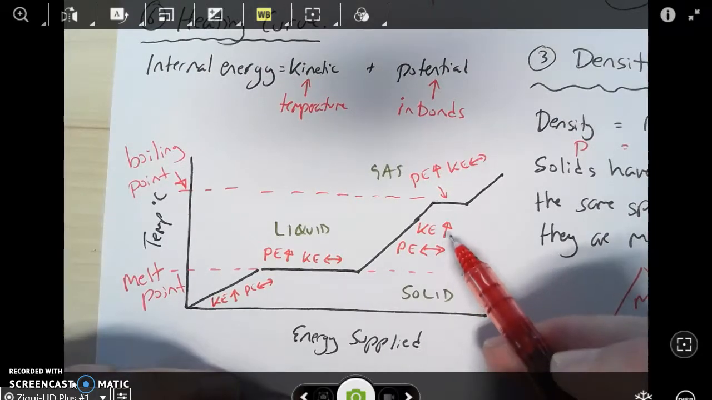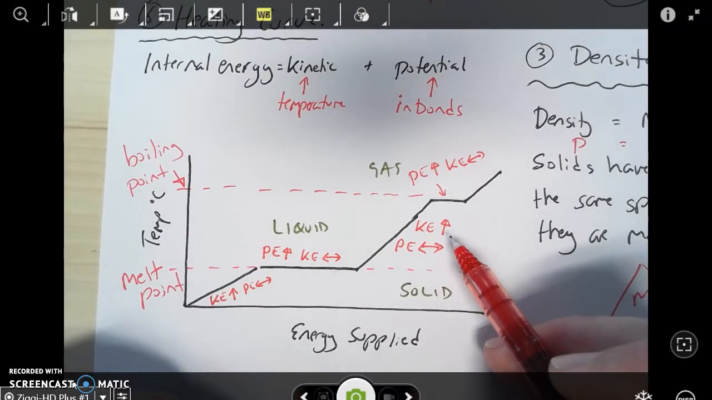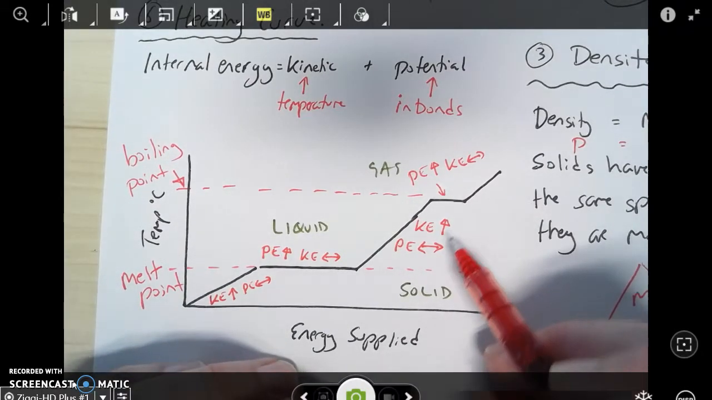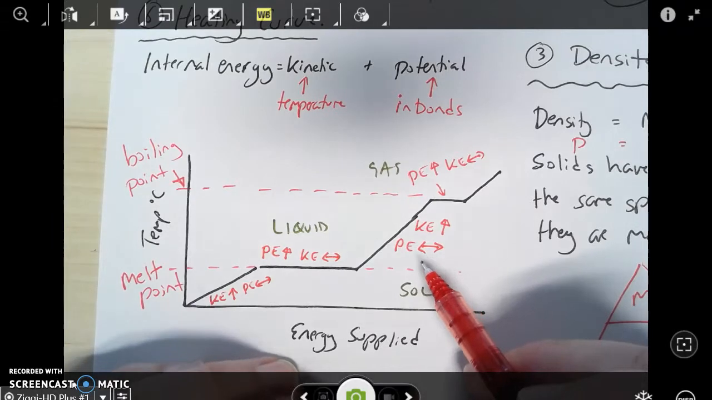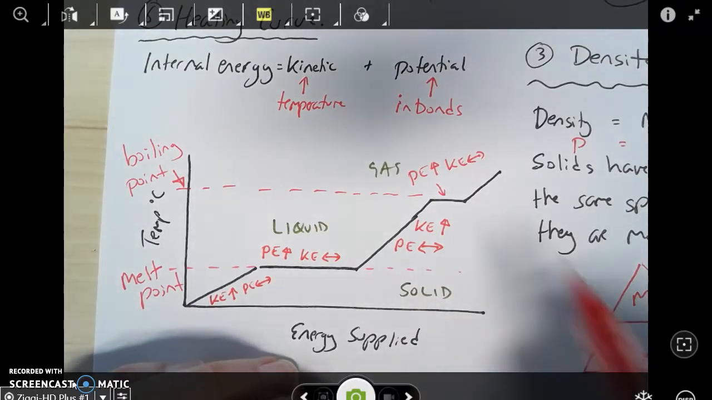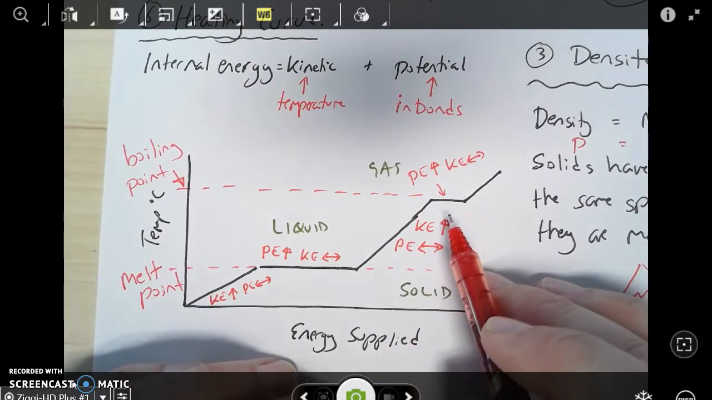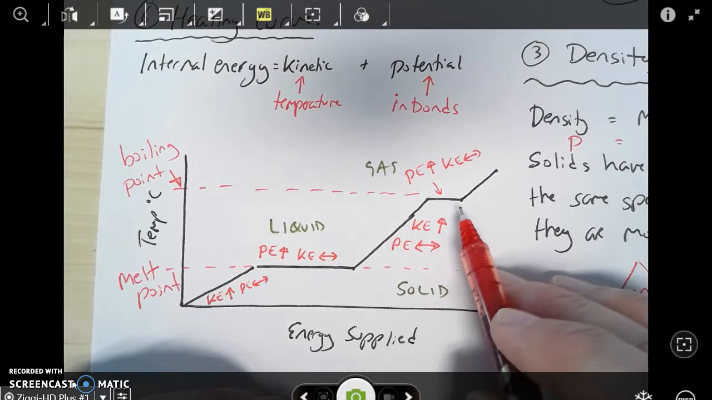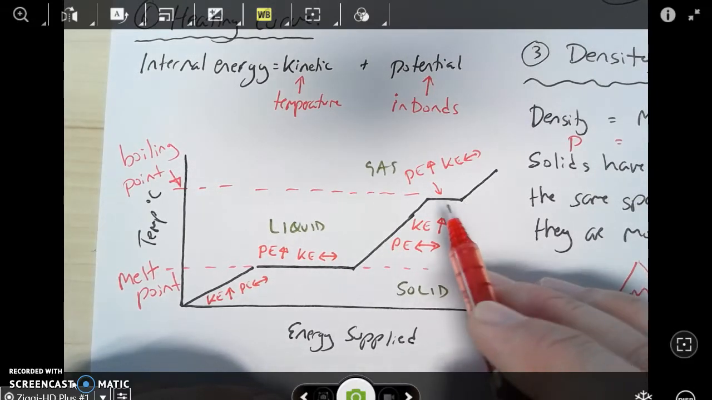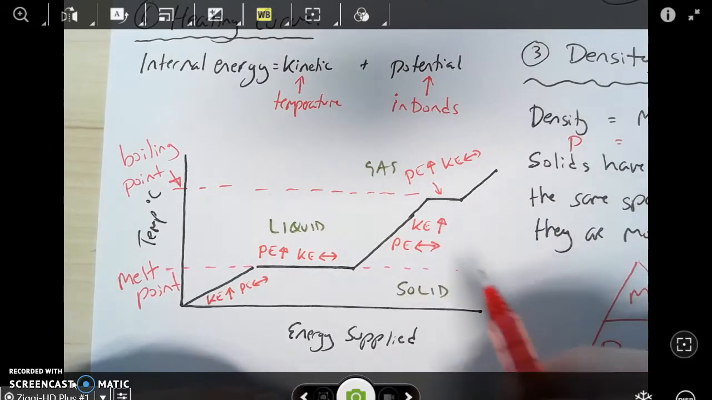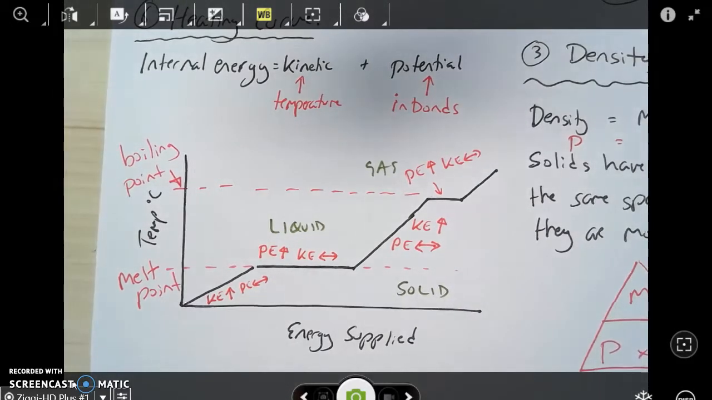And so the kinetic energy increases as the temperature increases. So that's the amount that the water particles are moving. But the bonds aren't affected during this phase, so the potential energy doesn't change at all until you reach the boiling point, when once again you hit a flat spot, and now the temperature doesn't increase whilst energy is diverted to breaking the bonds in the liquid so it can become a gas. That means that the potential energy increases, but the kinetic energy doesn't increase because the temperature is not changing.